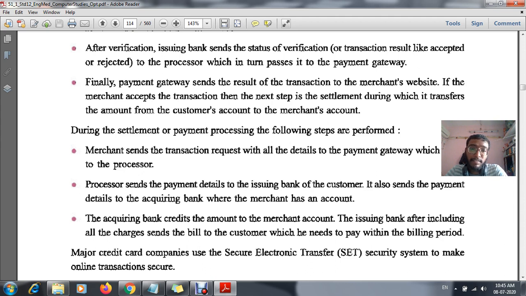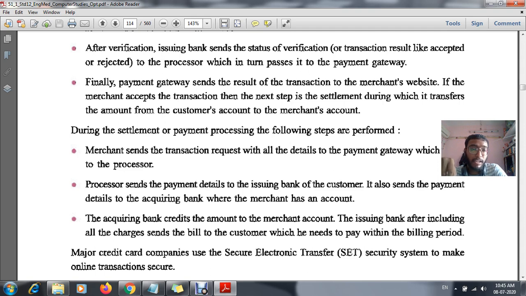Now the processor sends the payment details to the issuing bank. After the payment process, the processor sends the details of that transaction to the issuing bank of the customer. If the merchant has an account in SBI, the SBI account approves, and those details will be given to my bank, the issuing bank, which is known as ICICI bank.